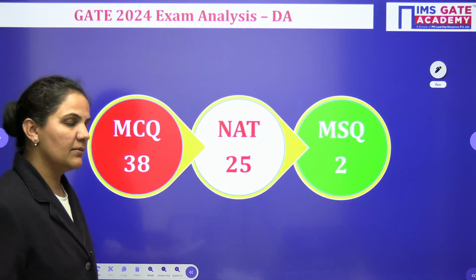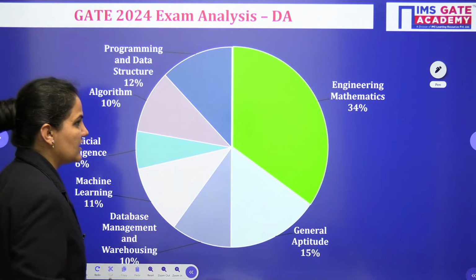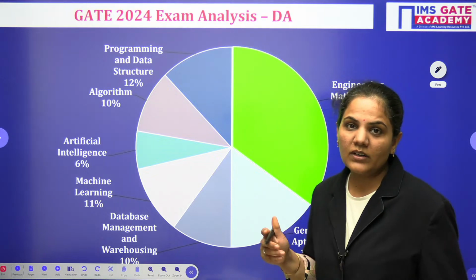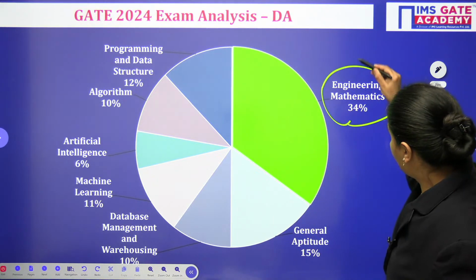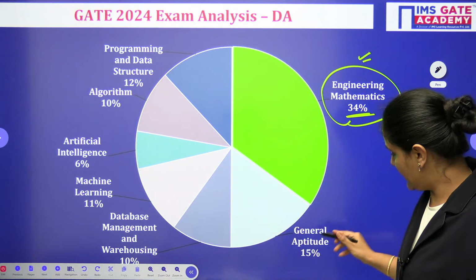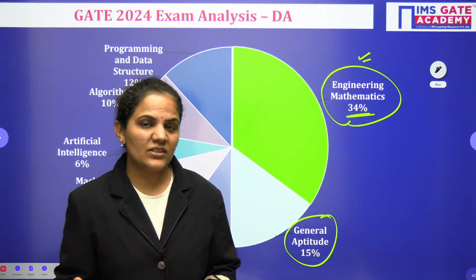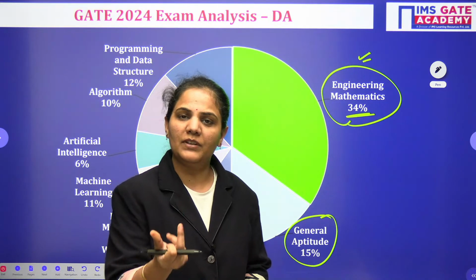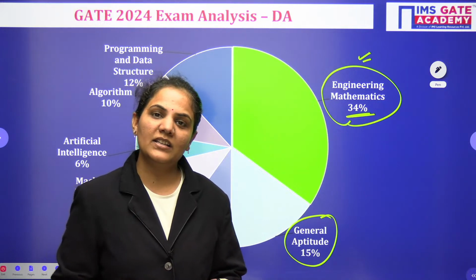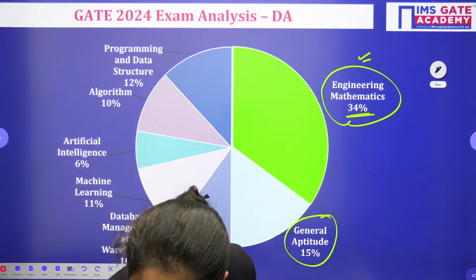Let's see, I have some questions from maths and aptitude. Let's see the solutions. Before that, we can have a discussion here: engineering mathematics in the DA branch has a big weightage, around 34%, which is very high. General aptitude, as in other branches, has a fixed 15 marks weightage. But engineering mathematics having high weightage in the DA branch is a very good thing.